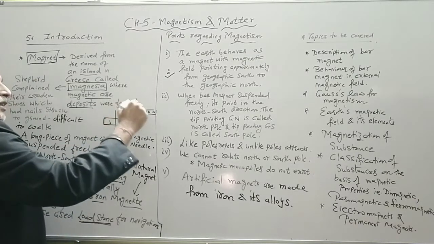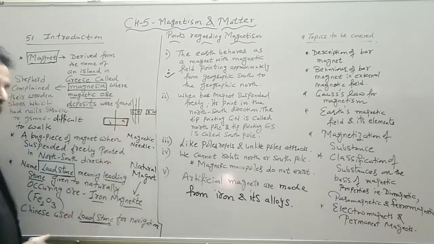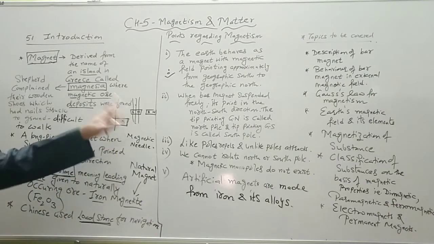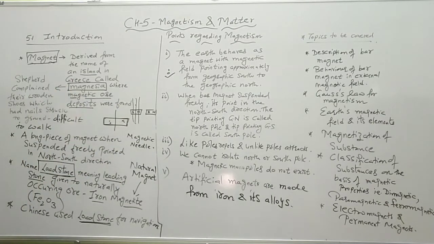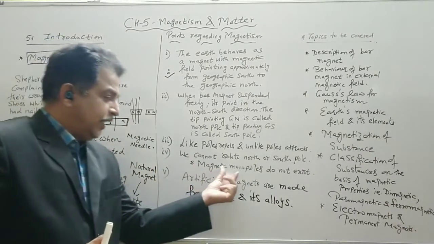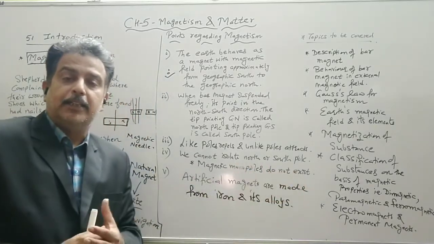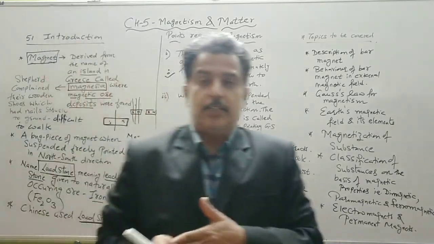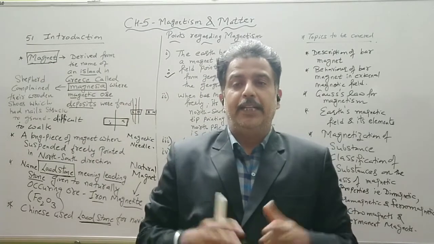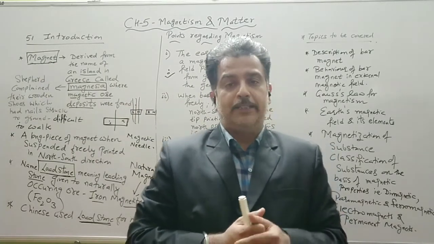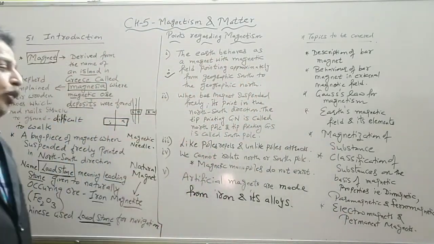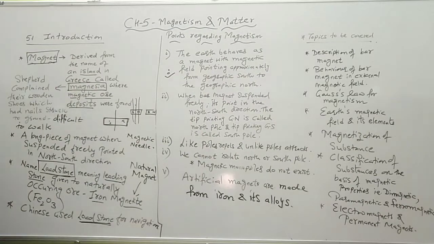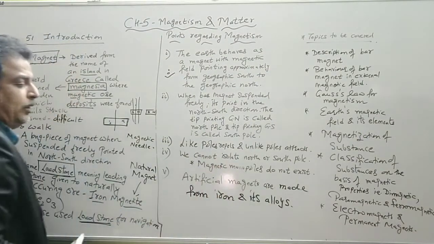Even if I cut this into many tiny pieces, each tiny piece will behave like a magnet. So magnetic monopoles do not exist, unlike electric charge where electric monopoles do exist. Then the artificial magnets were made.